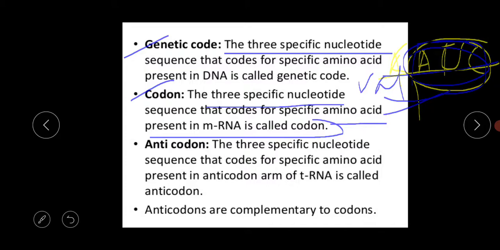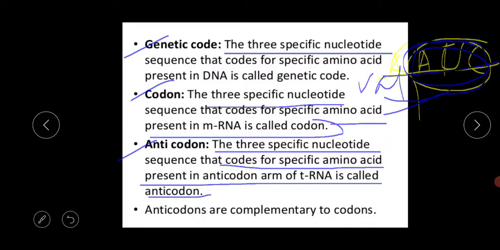that's called the codon. Okay, anticodon. What is the meaning of the anticodon? Just opposite to the codon. So from the term actually you will get to know easily what is the meaning of the anticodon. The opposite of the codon, that's called the anticodon. So the three specific nucleotide sequence which codes for the specific amino acid present in the anticodon arm of the tRNA is called the anticodon.